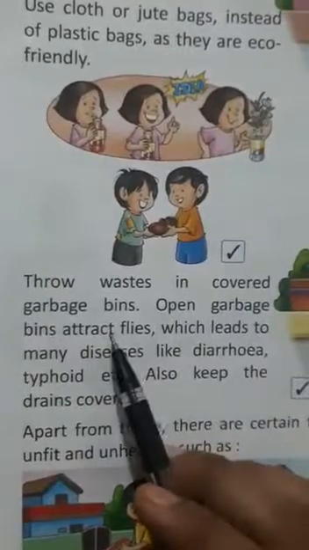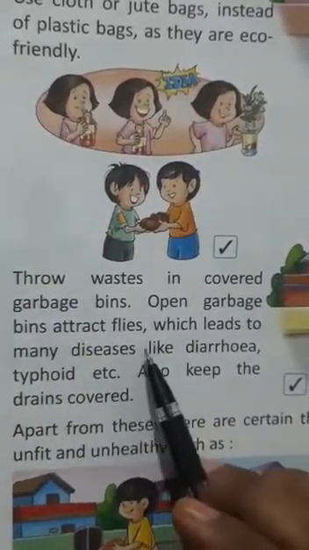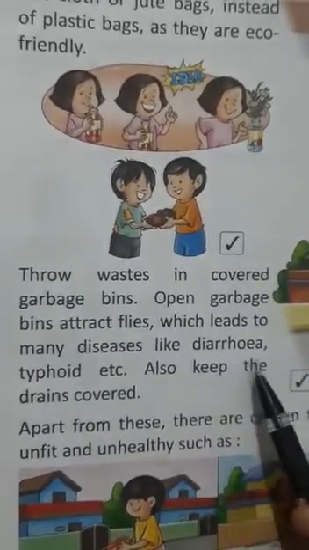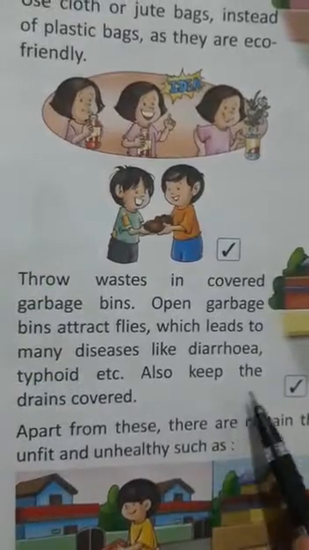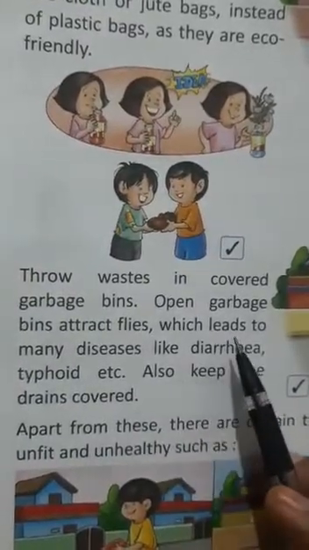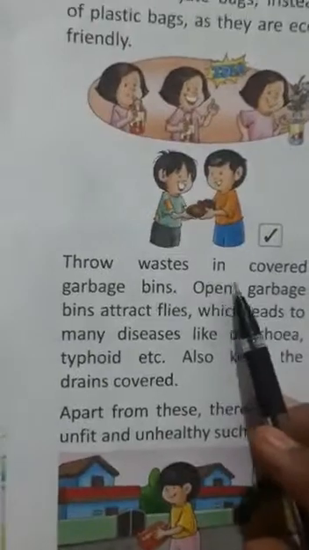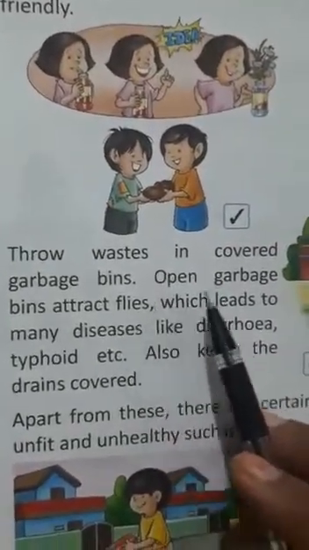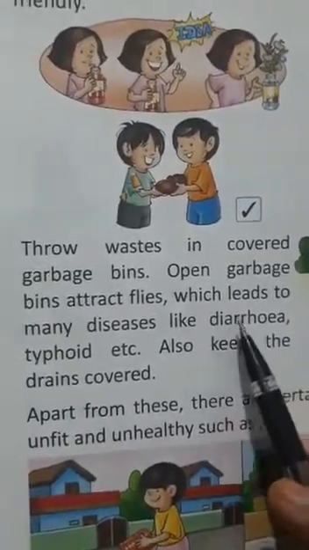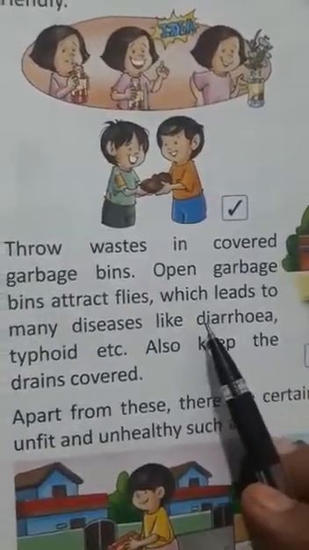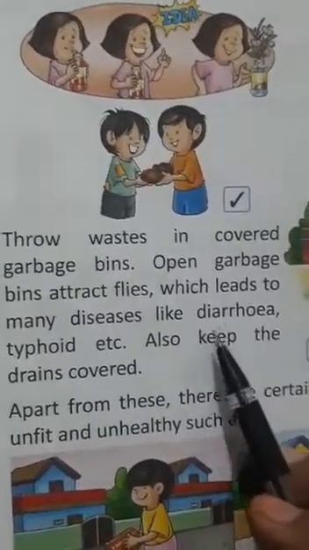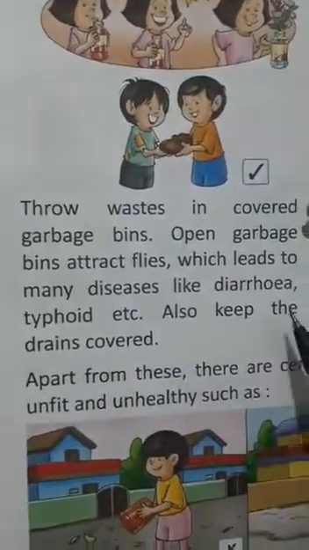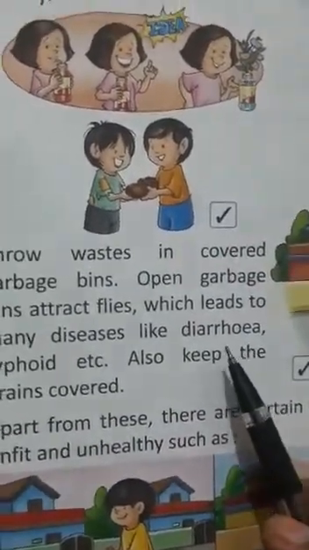Throw waste in covered garbage bins. Open garbage bins attract flies, which leads to many diseases like diarrhea, typhoid, etc. Also keep the drains covered. Children, we should always use covered garbage bins. We should throw waste in covered garbage bins, because if they are open, they will attract flies that will increase diseases like diarrhea and typhoid. So we should always keep our garbage bin covered.